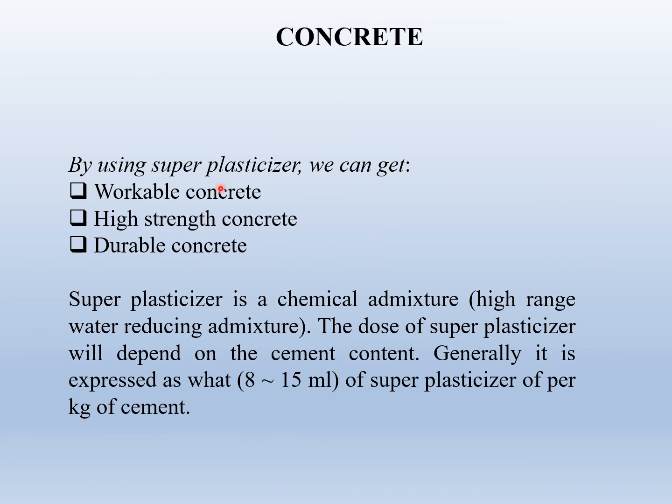By using superplasticizer, we can get workable concrete, also high-strength concrete, and durable concrete. Superplasticizer is a chemical admixture, also known as high water reducing admixture. The dose of superplasticizer will depend on the cement content. Generally, 8 to 15 milliliters of superplasticizer is required for 1 kg of cement, and it is expressed as the amount of superplasticizer required per kg of cement.